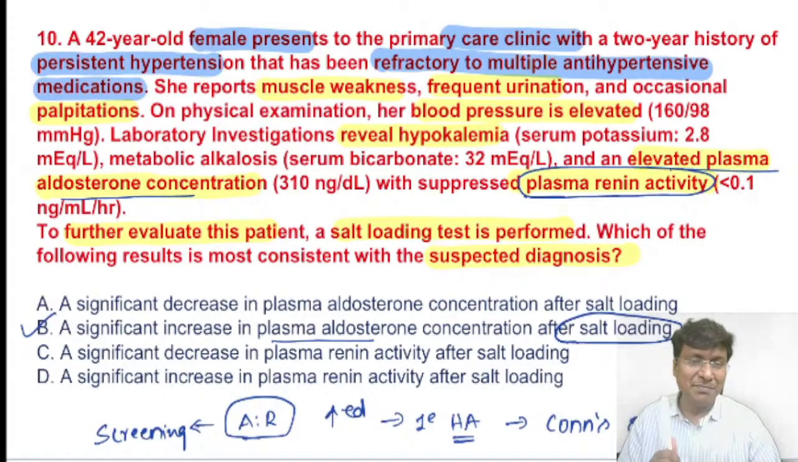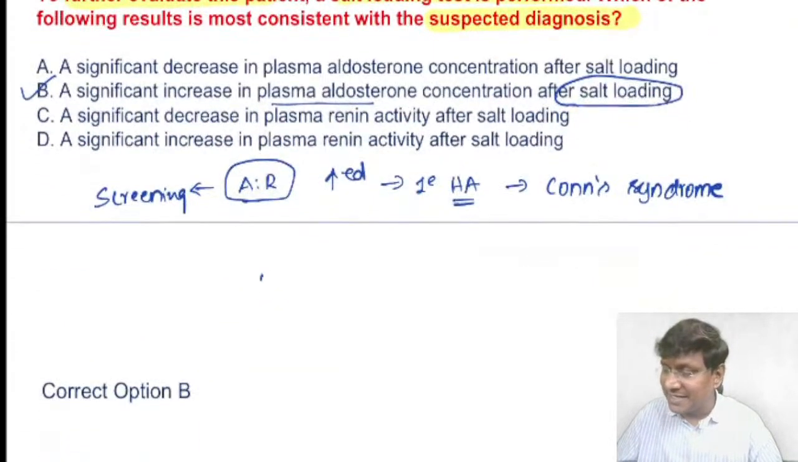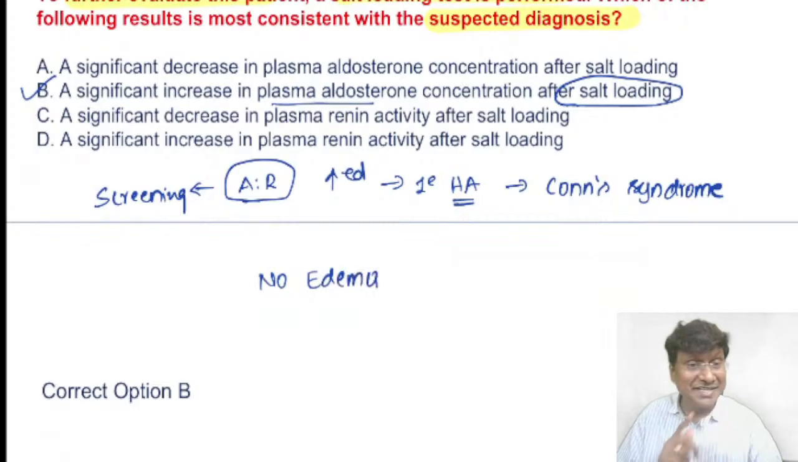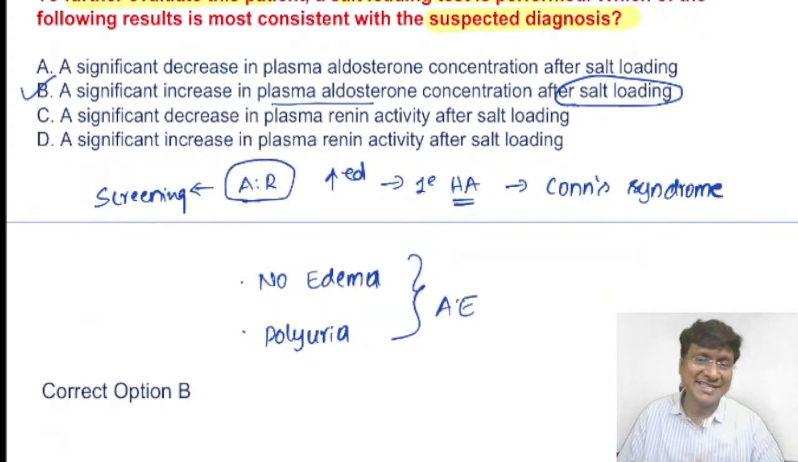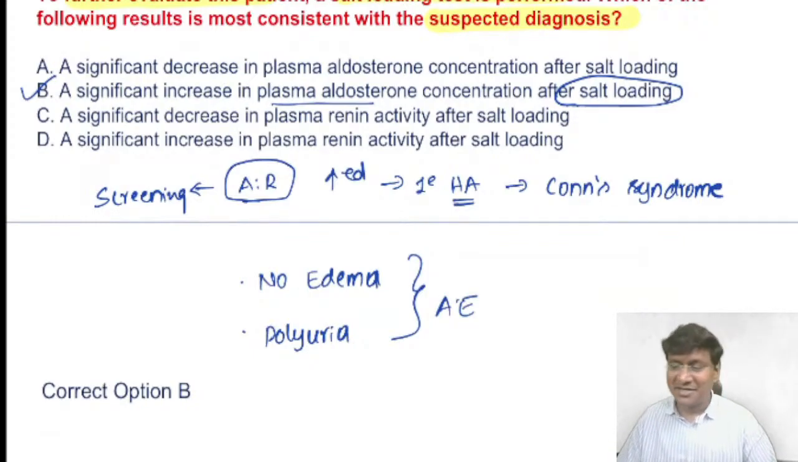But a very, very important point, please remember, in case of Conn's, there is no edema. And in fact these patients will have polyuria. And why is this? This is due to a phenomenon called the aldosterone escape phenomenon. So due to aldosterone escape, you will have no edema and there is polyuria in these patients.